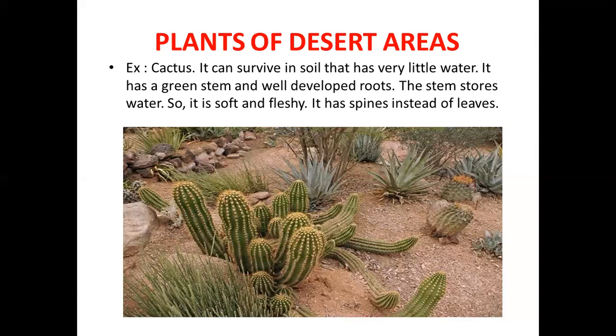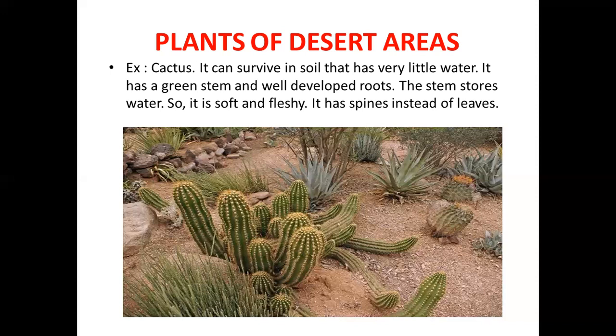So the stem stores water. These roots absorb the water from very deeper part of the soil and that water will be circulated to the stem. The stem stores water here, therefore it is soft and fleshy, very soft and fleshy.